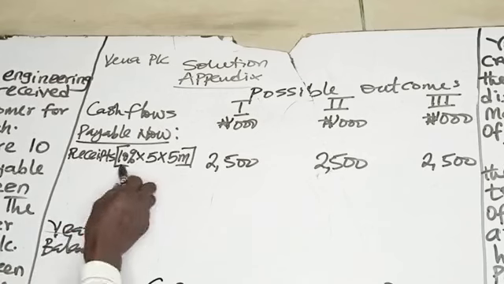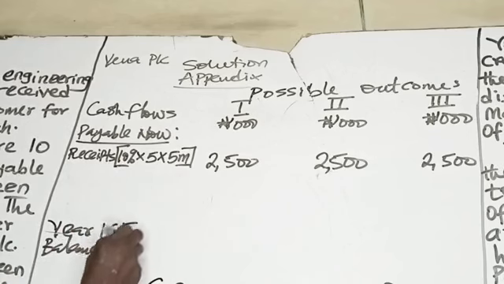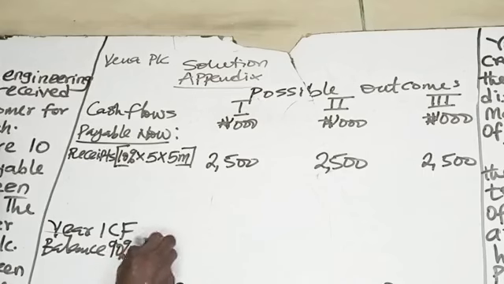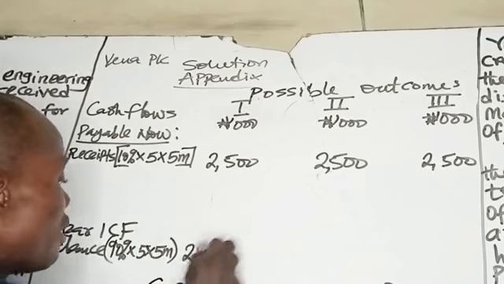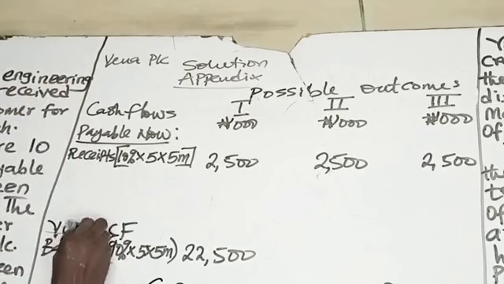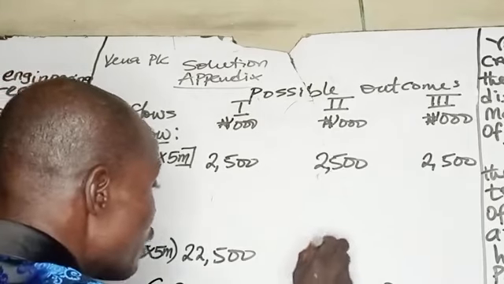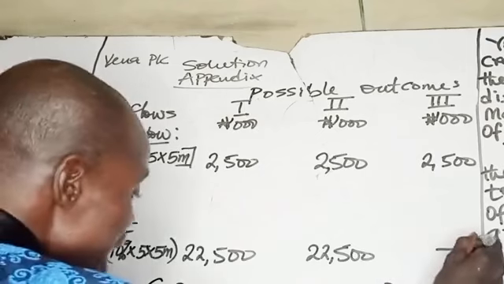If 10% is paid immediately, then you'll be left with 90% times 25 million. That gives us 22.5 million. 22.5 million, that is in year 1.